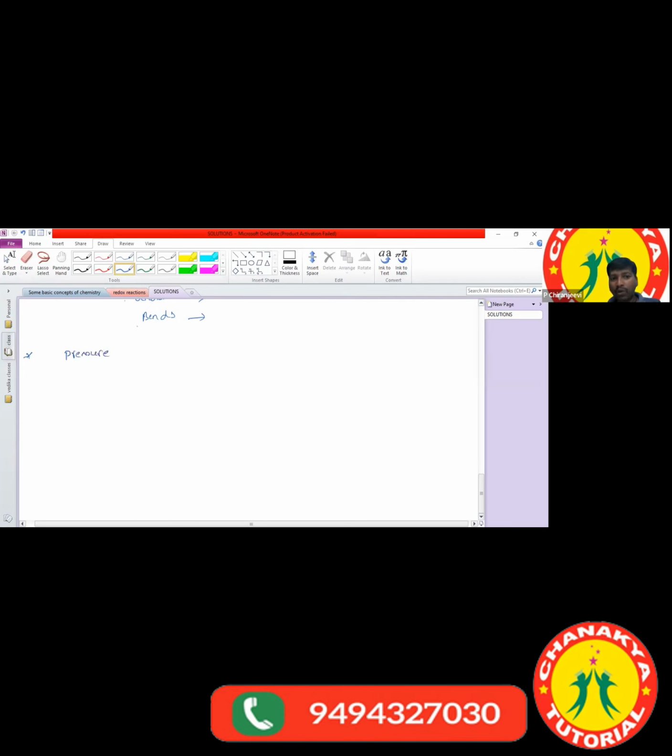If the pressure increases, solubility also increases. But there is no effect of pressure on the solubility of solids in liquids. Pressure affects only the solubility of gases in liquids. Now you have the clarity.